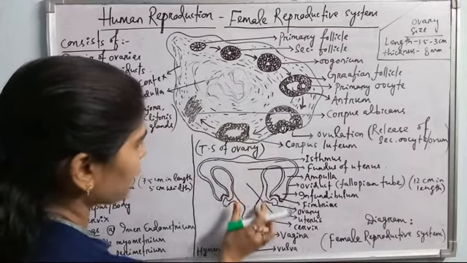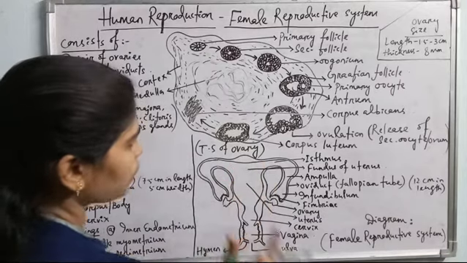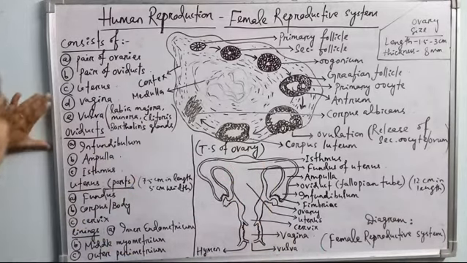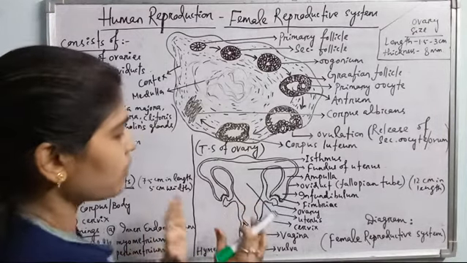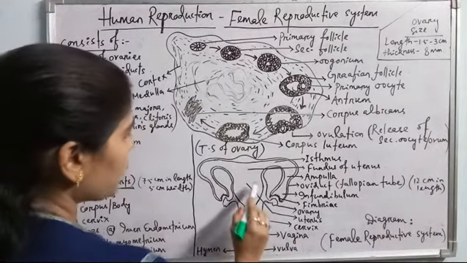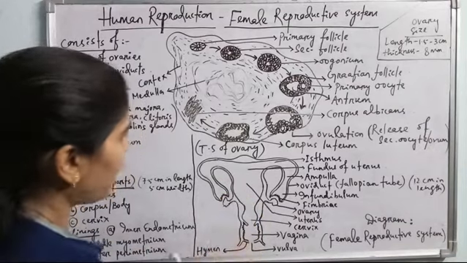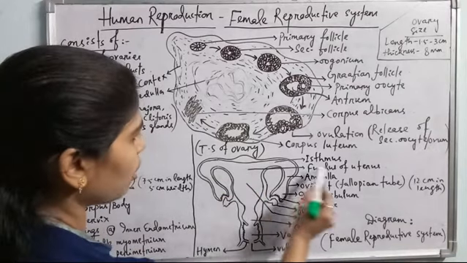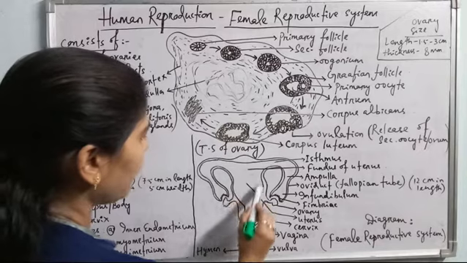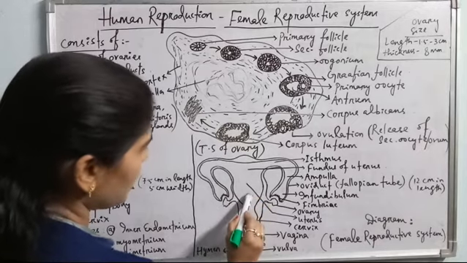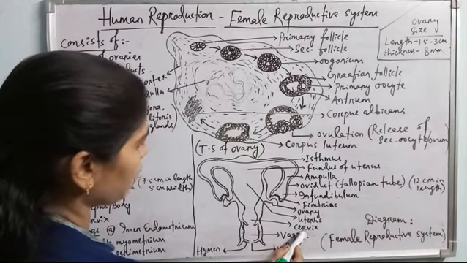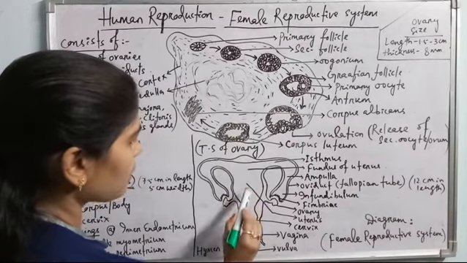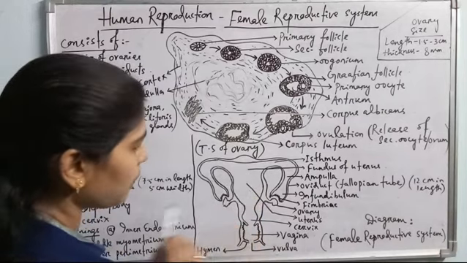This total chamber, this is a pear-shaped structure, it is called uterus. Okay, so come to the next structure, it is uterus. Uterus is a pear-shaped structure which is present in the pelvic cavity. The uterus also contains three parts. The upper part of uterus is called fundus, and the middle part where the embryo grows is called corpus of uterus, and the third part is called cervix. So it is having fundus, corpus and cervix, three parts.